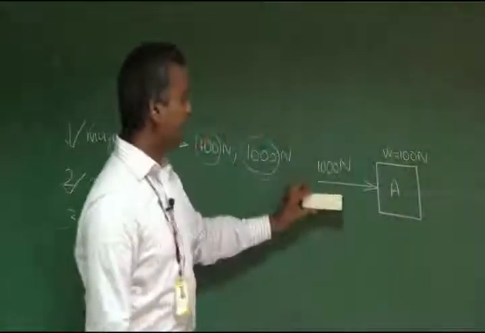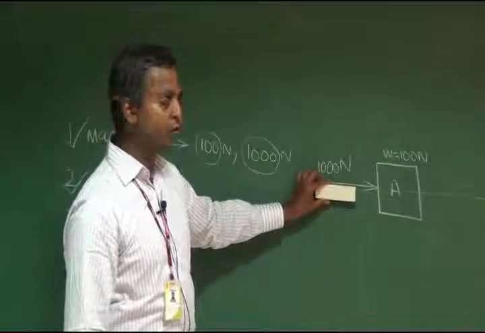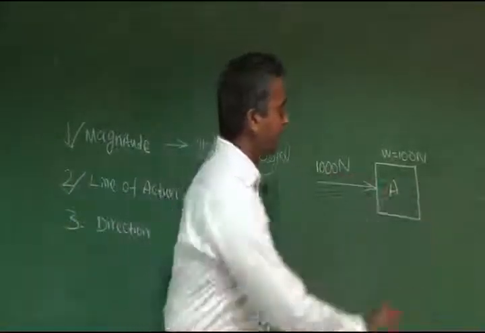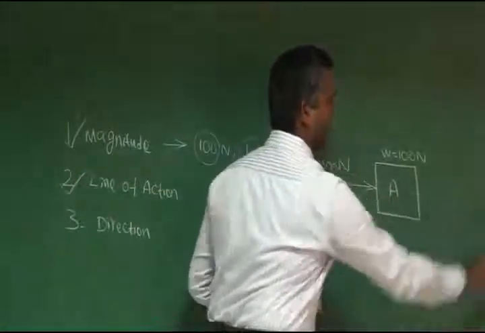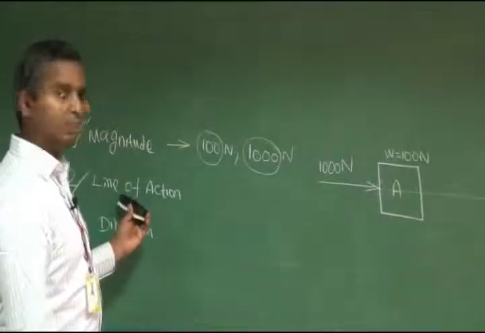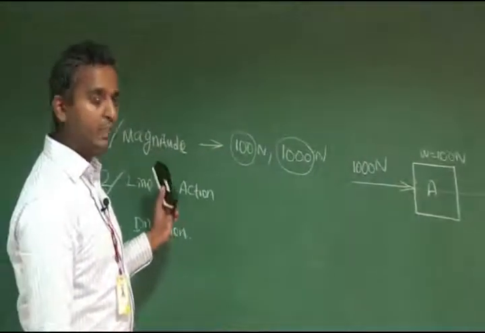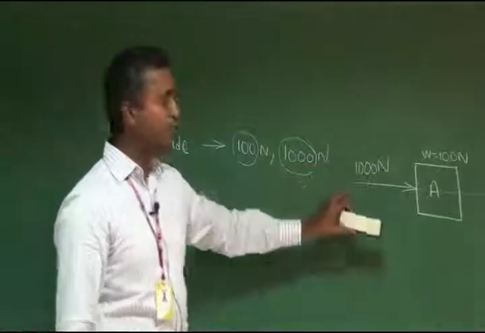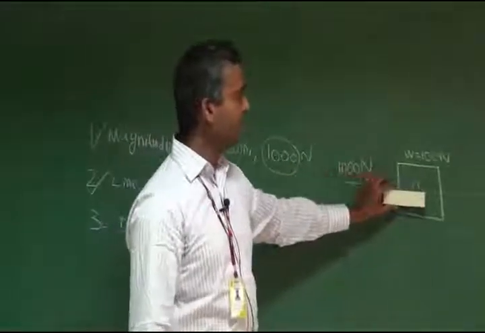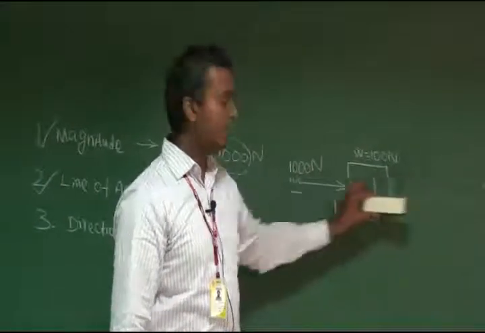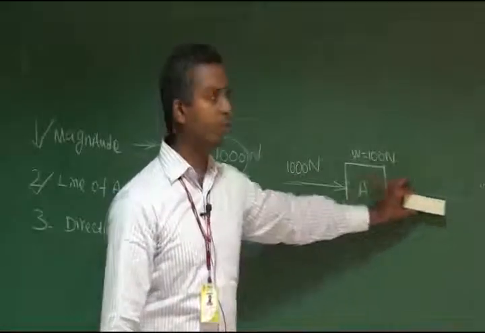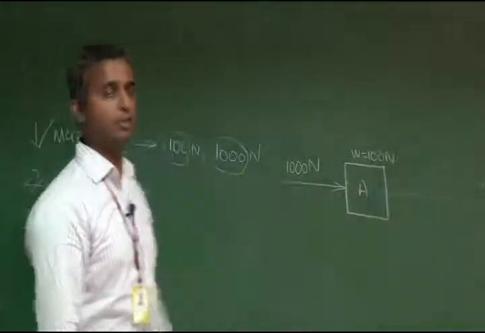If we extend the line of action of the force like this, that represents the line of action of the force. It can be easily defined as an infinite straight line through which a force acts. An infinite straight line through which a force acts is called the line of action.